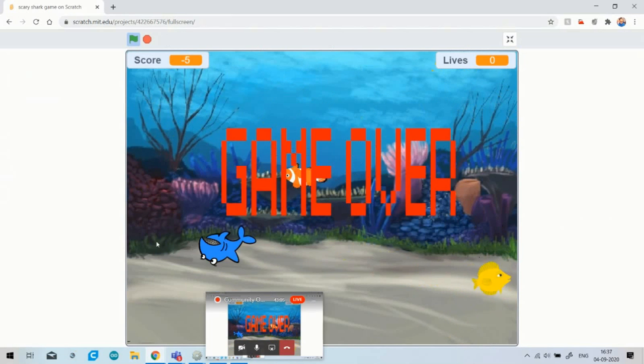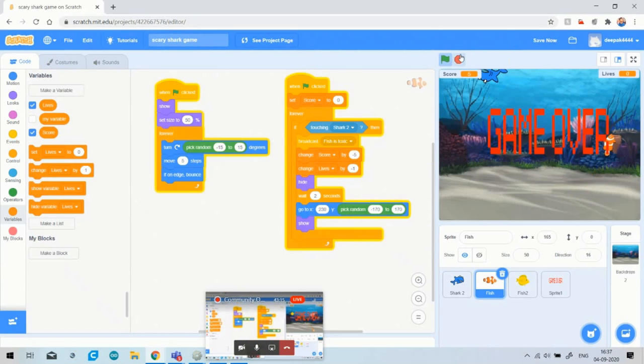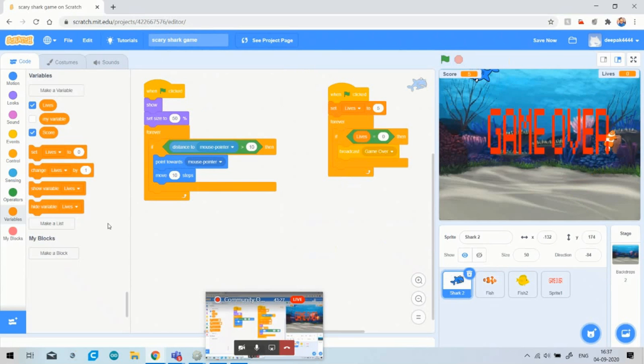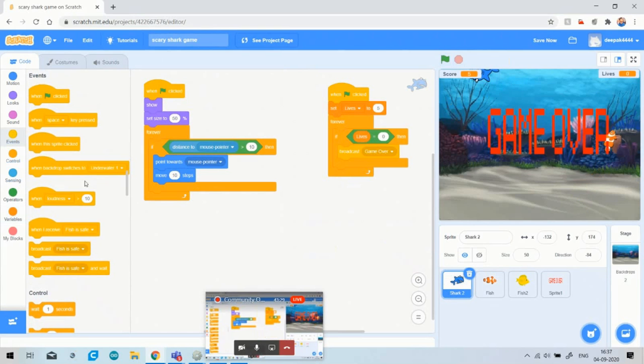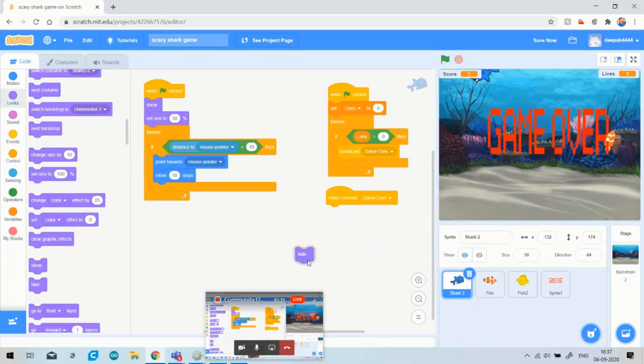But the problem here is that whenever my game over screen comes, my game is not stopping and the other things are not hiding. So for this we have to choose the broadcast option and spread the message that when I receive game over, all the sprites behind the game over will hide. So I will simply go to the event option and select the option when I receive game over. All of the sprites will hide.